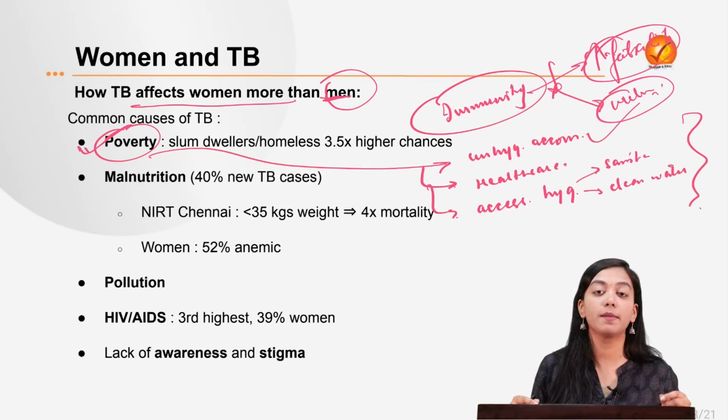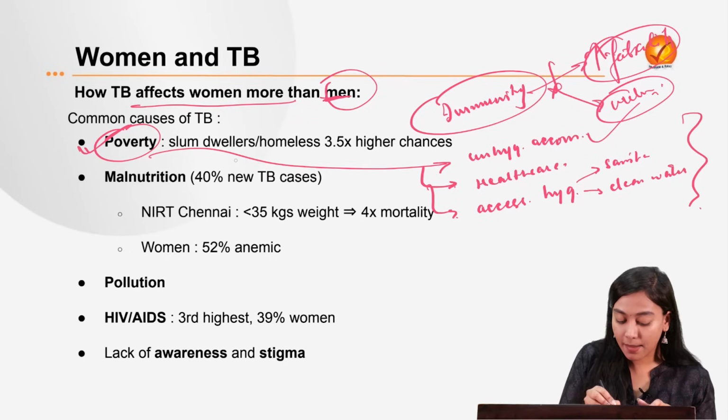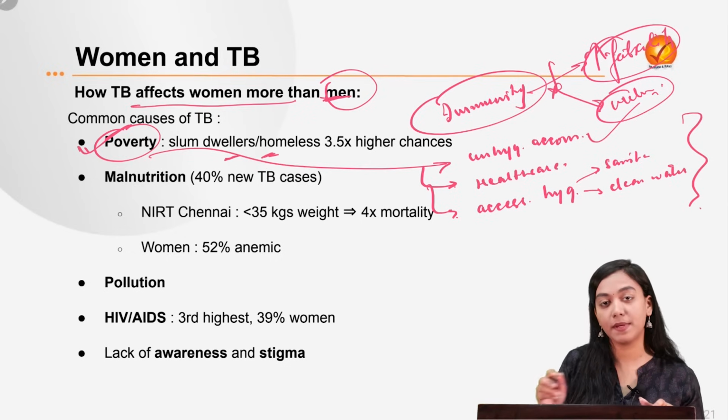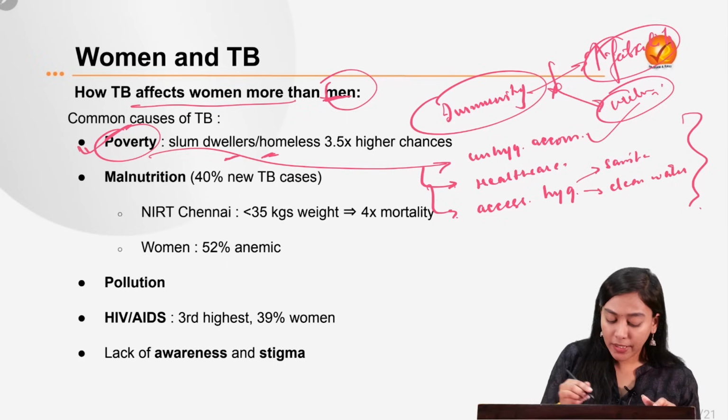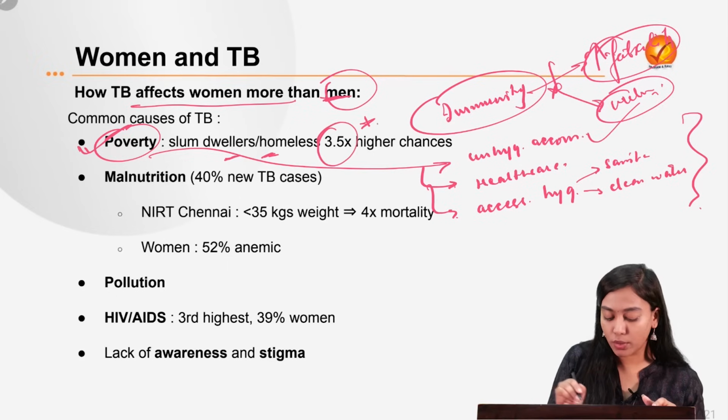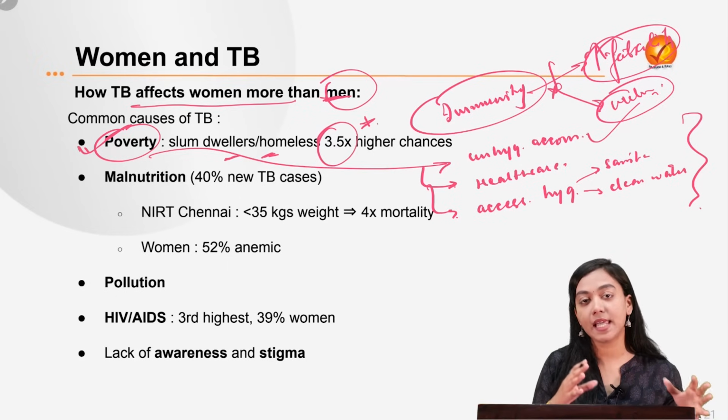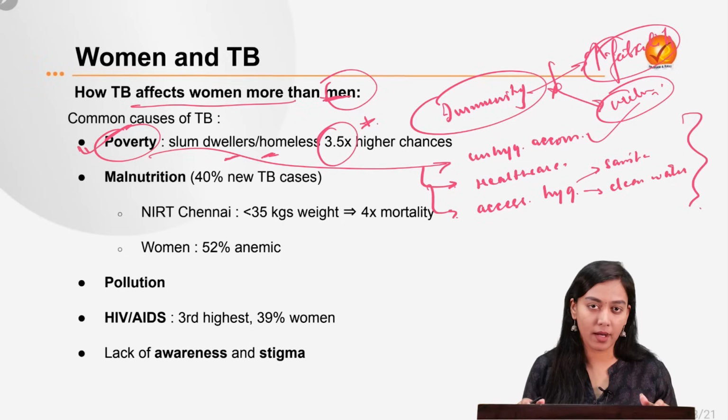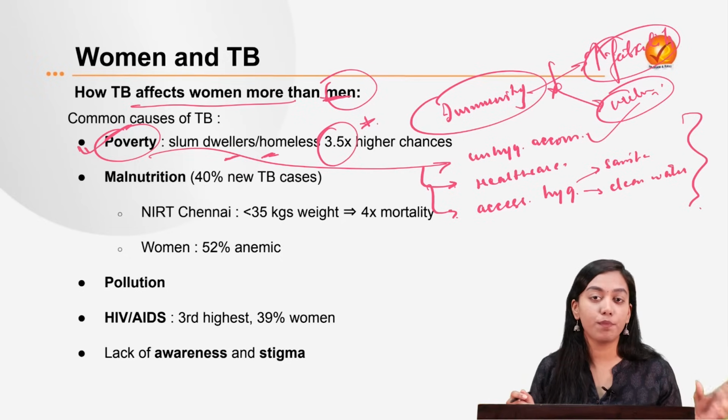In fact, it has been said by a report that the slum dwellers and the homeless people of India are 3.5 times more prone to getting the TB disease as compared to the rest of the population of India. That is the consequence of poverty.